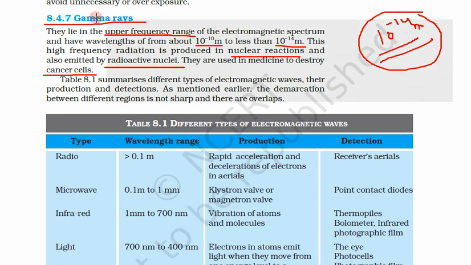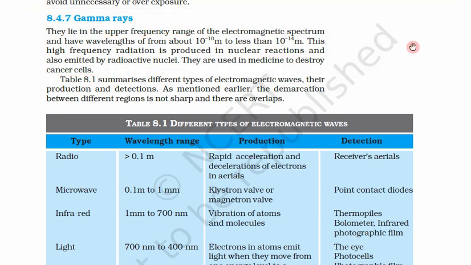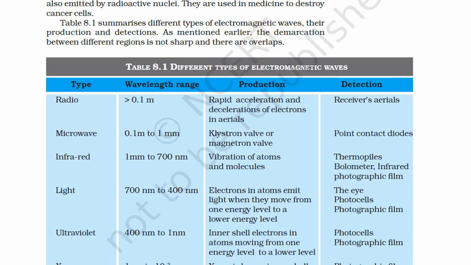Now we have learned about all the types of electromagnetic radiation. Let us see the summary. Table 8.1 summarizes the different types of electromagnetic waves, their production and detection. That means how we produce them and how they are detected. As mentioned earlier, the demarcation between different regions is not sharp and there are overlaps. So demarcation means we cannot put a straight line that after this is completely UV or below this is not UV. There is not a clear line. Some overlap is also there.